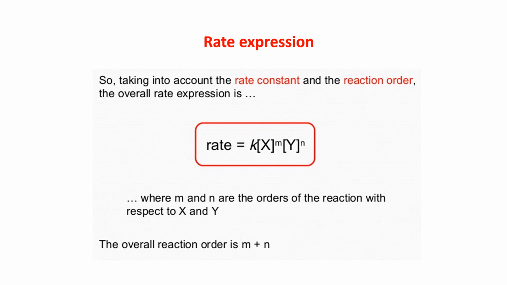Rate expression, how can we write it? Taking into account the rate constant and the reaction order, the overall rate expression can be written as rate equals k x to the power m y to the power n, where m and n are the orders of the reaction with respect to x and y. So the overall order of reaction is m plus n. It is the experimental rate. This is known as the rate law.